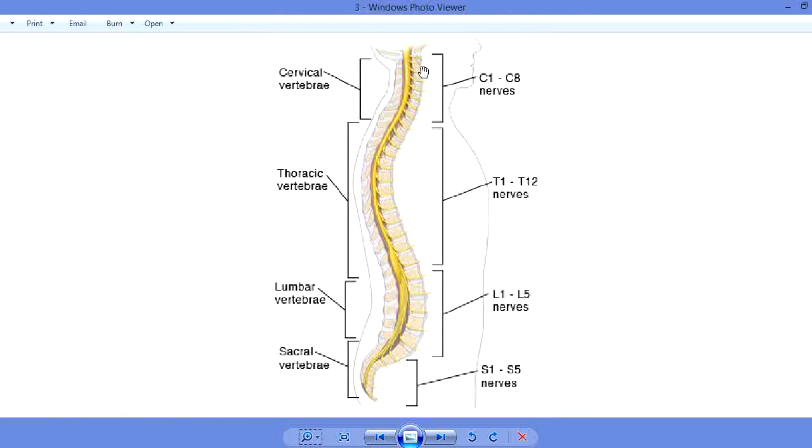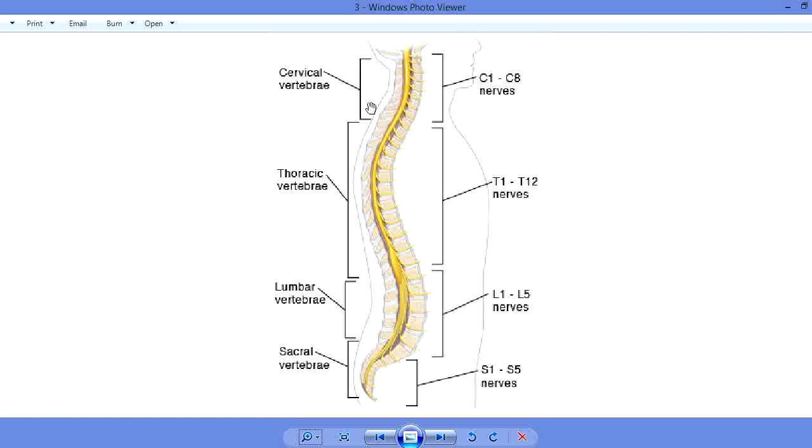In this spinal cord, you can see the spinal cord is enclosed by the vertebral column, and in the middle of the vertebral column, in the spinal canal, the spinal cord exists. This spinal cord has a cervical region, thoracic region, lumbar region, and sacral region. The cervical region is the neck region, the thoracic region is the chest region, the lumbar region is the belly region, and below the belly region is the sacral region. And below the sacral region there is the coccygeal spinal cord also.